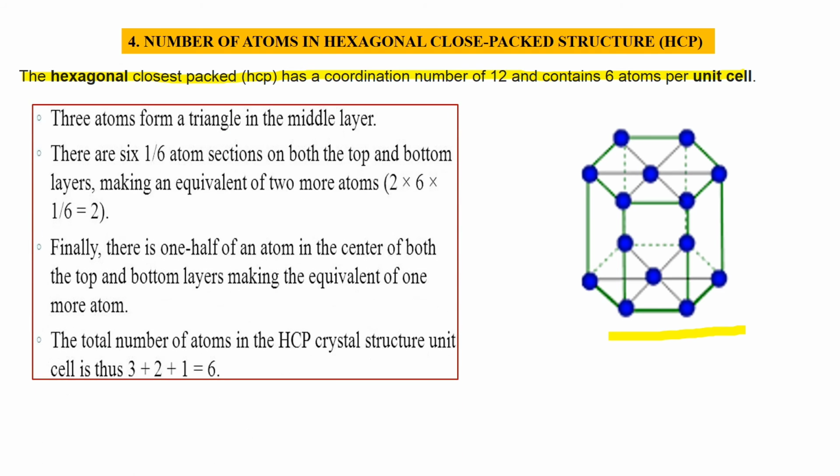In hexagonal close packed, 3 atoms form a triangle in the middle layer. This is the middle layer, and there are 6, 1 by 6 atom sections on both the top and the bottom layers, making an equivalent of 2 more atoms. 2 into 6 into 1 by 6 is equal to 2.